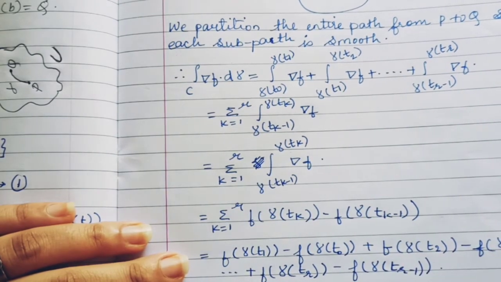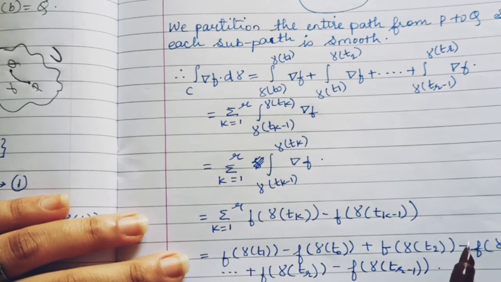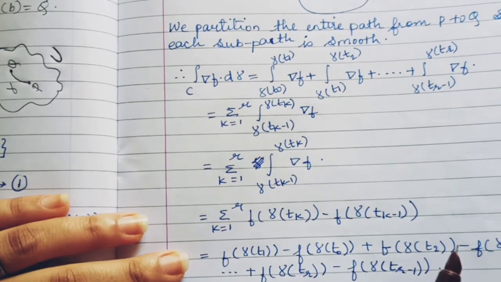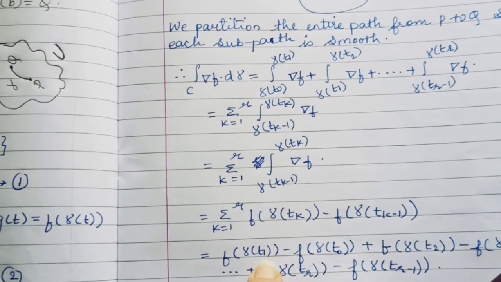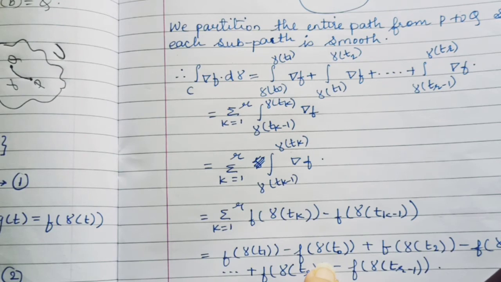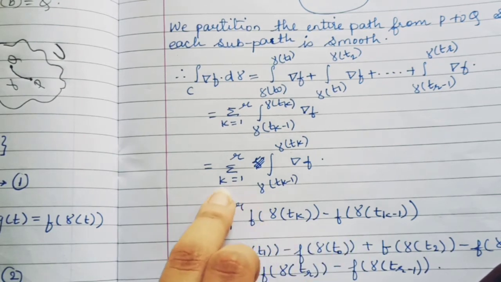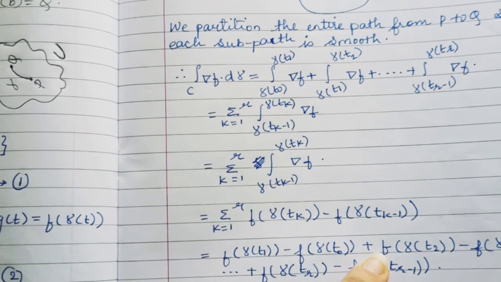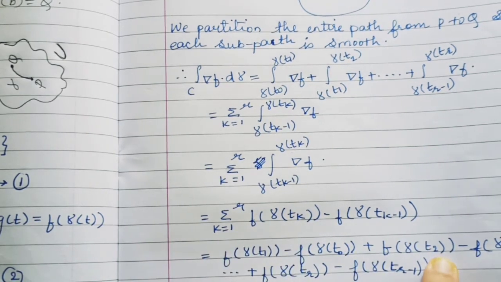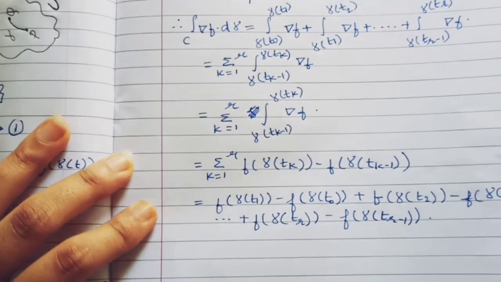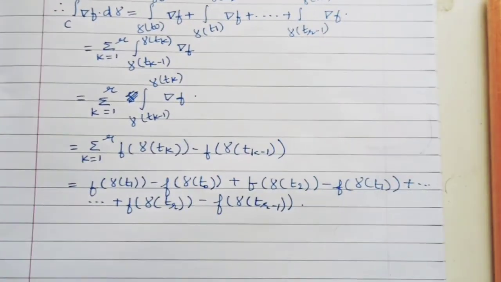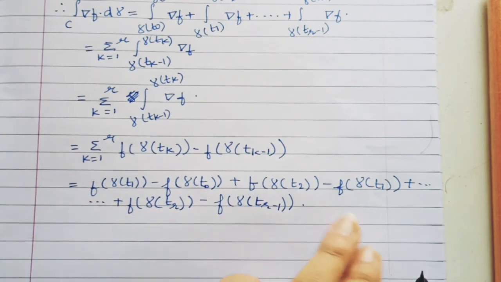Now here we will notice one thing, that there is no positive term for f of γ(t naught) and no negative term for f of γ(tr). The rest of the terms have one positive and one negative term. According to the summation, we have found these values by substituting values of k as 1, and so on.